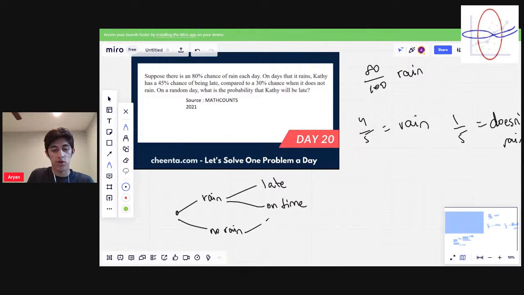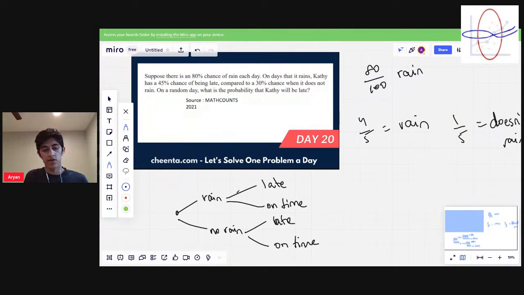And then if there's no rain, she can again either be late or on time. Now on these branches, we're going to write the probabilities of that happening. So we already found 4/5 is the probability that it actually rains. That means you have 1/5 probability it doesn't rain.